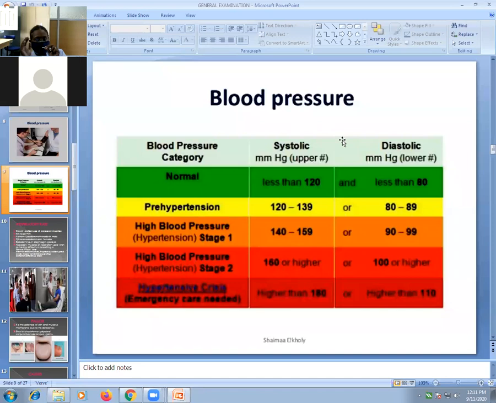Now you have to slowly release the pressure of mercury. At what level do you hear sound? These sounds are called Korotkoff sounds.